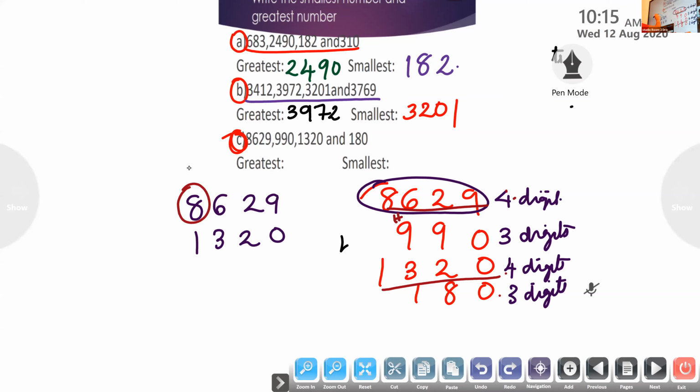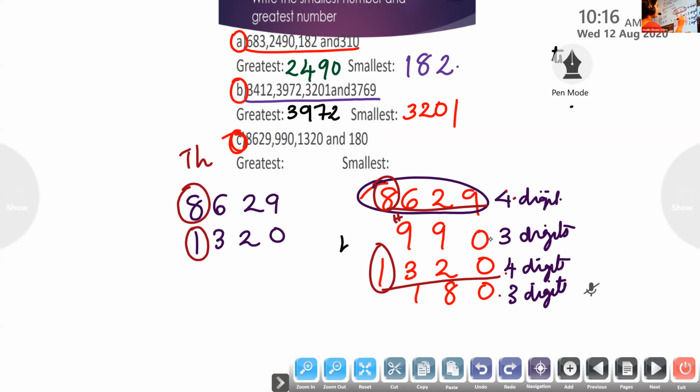We are checking the 1,000 place digits of 8,629 and 1,320. The numbers with the same number of digits only we are comparing now. Have you understood, Hannah? Yes, ma'am.